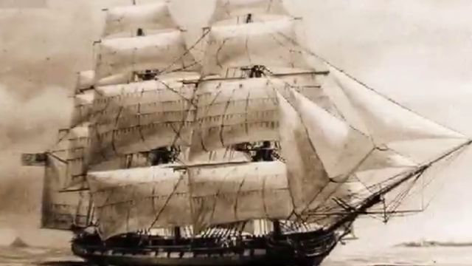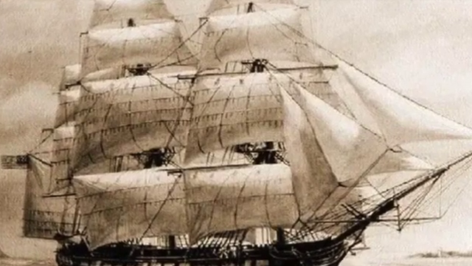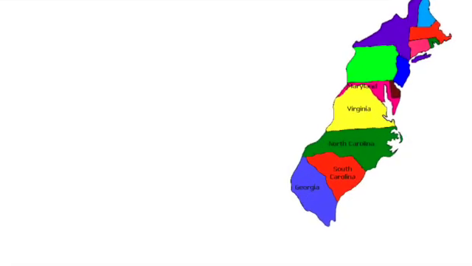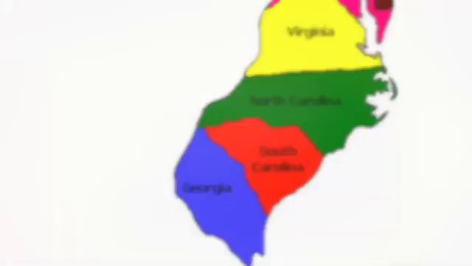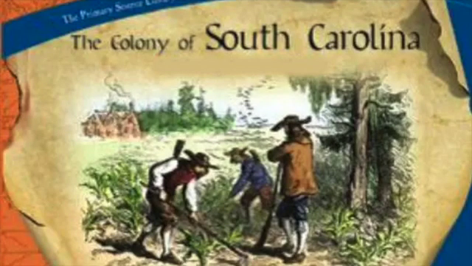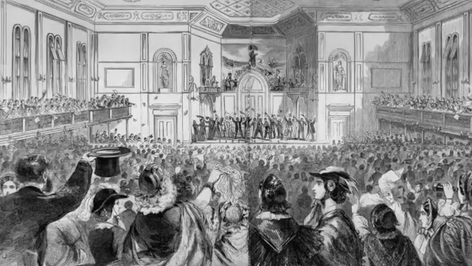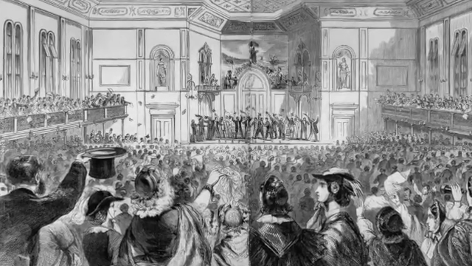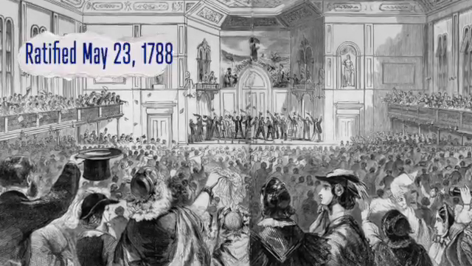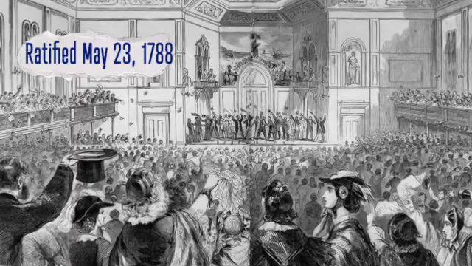It's now time to move to the southern part of the United States again. We are headed now to South Carolina. South Carolina was settled by the English in 1670. South Carolina became the 8th state to ratify the U.S. Constitution. It was ratified into the Union May 23, 1788.